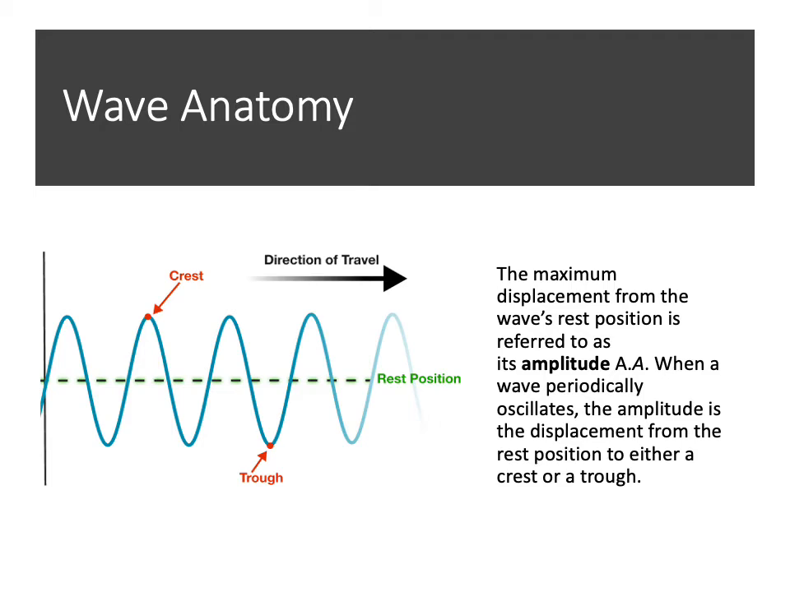The maximum displacement from the wave's rest position is what we know as the amplitude. This also means how far the wave travels up and away from that center rest area. When a wave periodically oscillates or goes back and forth, the amplitude is how much the displacement is from the resting position to a crest or trough. So we can measure from that green dotted line, that rest position, up to the crest, or from the green dotted line down to the trough. Both of these measurements would give us the amplitude, or how tall the wave is. That's how I think of it when I think of amplitude. It's the wave's height.